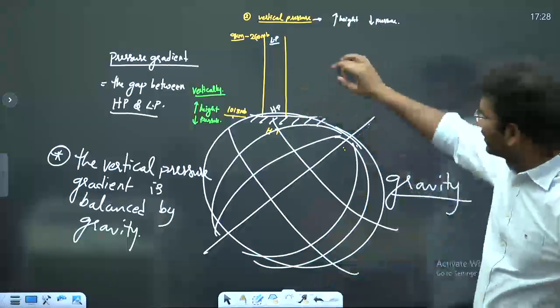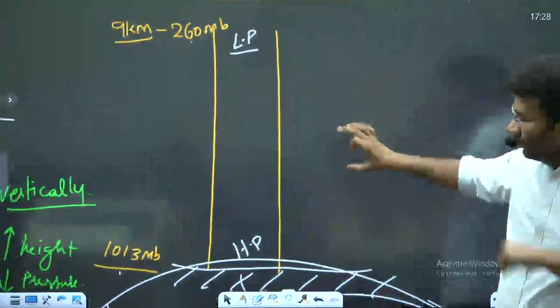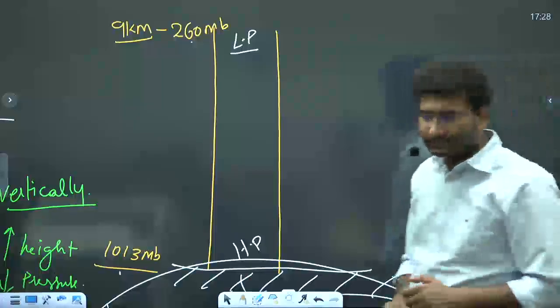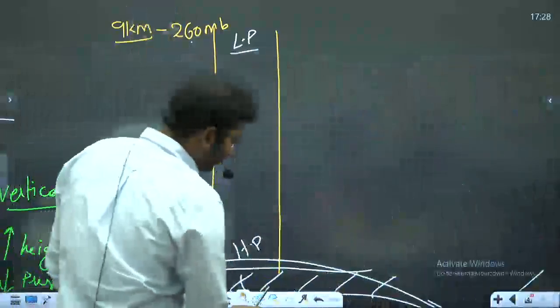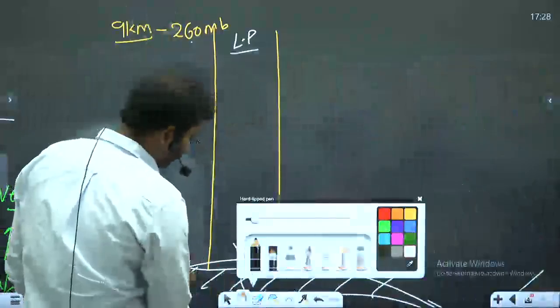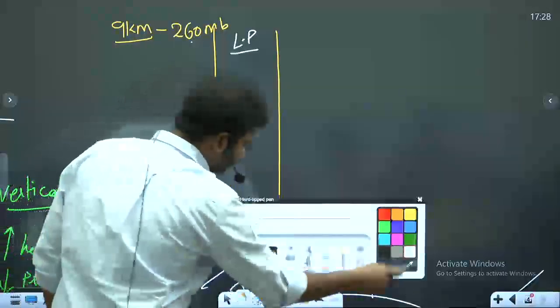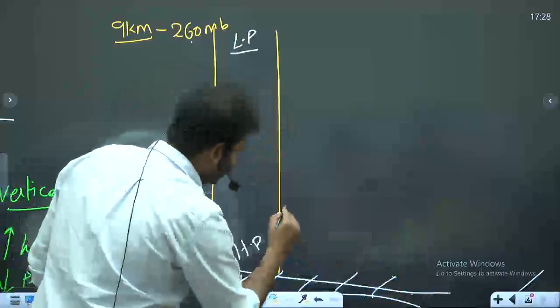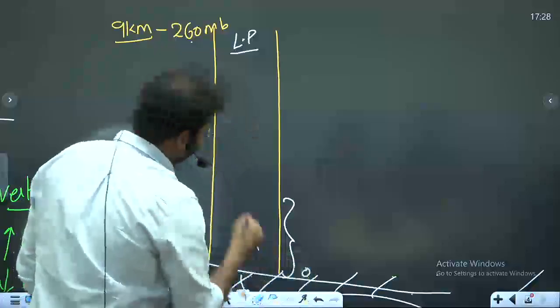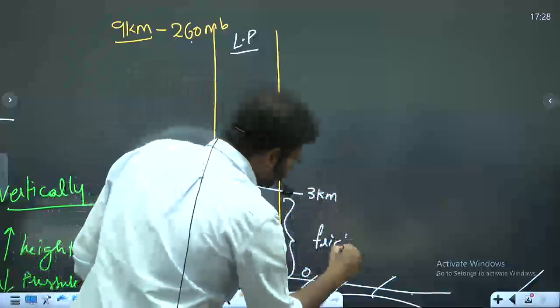Now coming back, look at this particular place. Now this is literally, sorry, a vertical pressure system. Now in this vertical pressure system, you need to know few characteristics also. Now what are these characteristics? Look here. One thing. If this is 0 and this is 3 kilometers, there is friction present here.